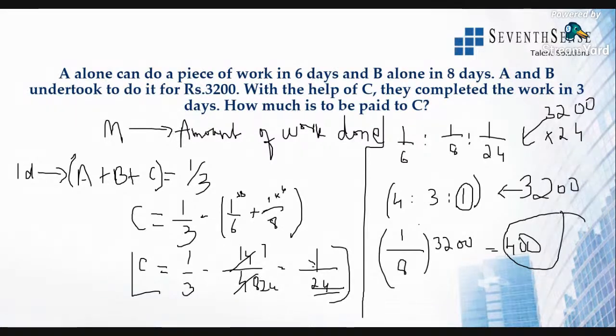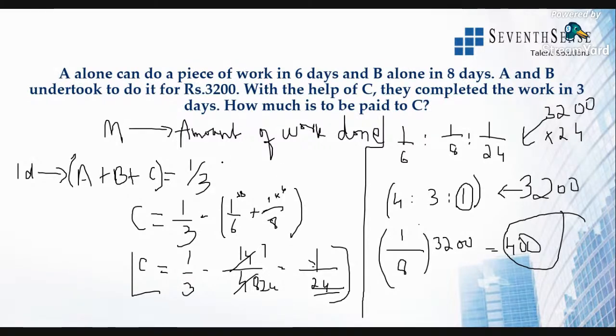Now if you go up with B, it will be 3 out of 8. So 3 into 8 is 2000. 3 into 4 is 1200. 4 into 4 is 1600. All right. So 1600 plus 1200 will be 2800. 2800 plus 400 gives me 3200. This is the simple understanding.